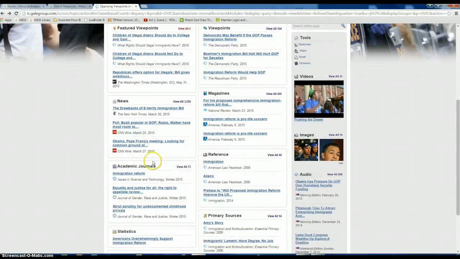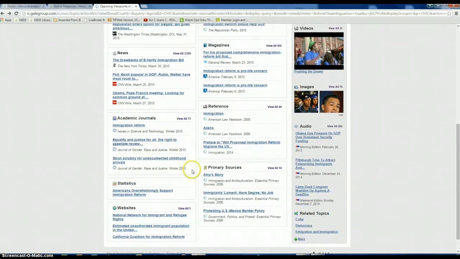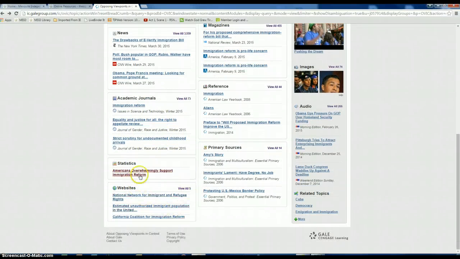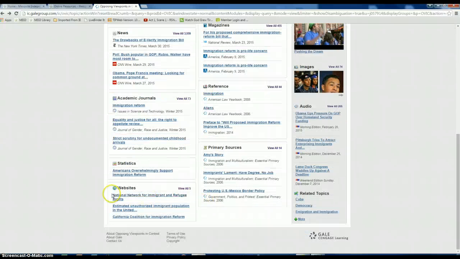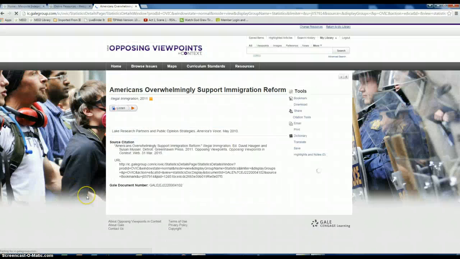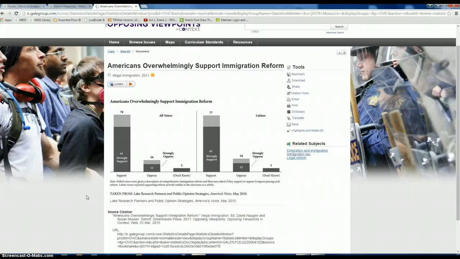They also have it in the news. They have it down here in academic journals, which is something you need to look at. They have the statistics and different websites. And so this, again, is a very valuable resource. Let's look at the statistics. See, it has a chart, which you need.